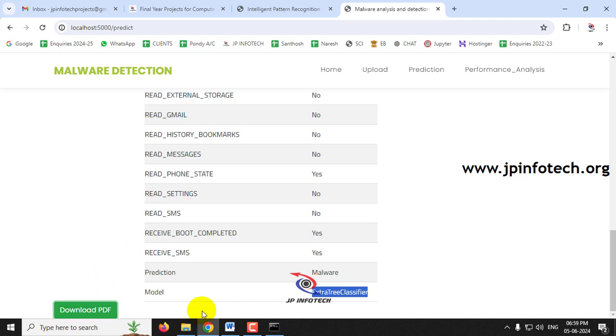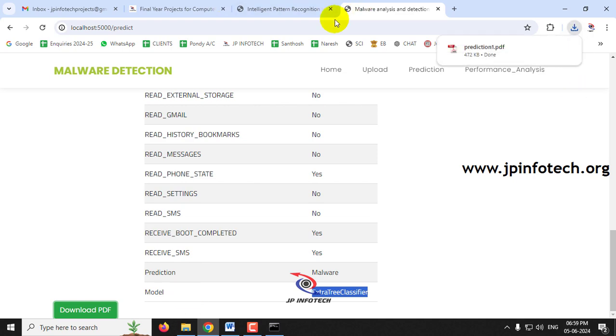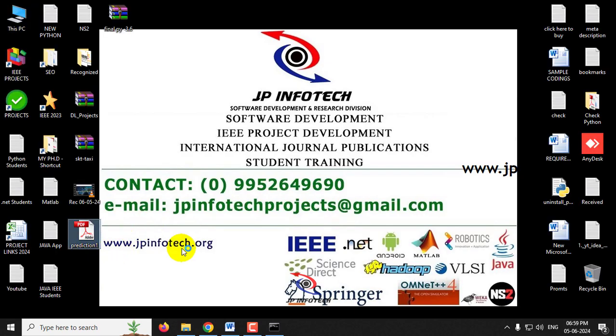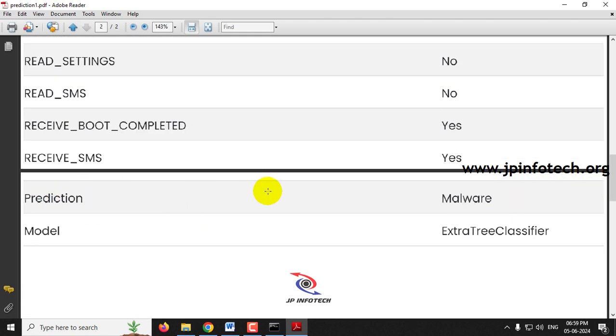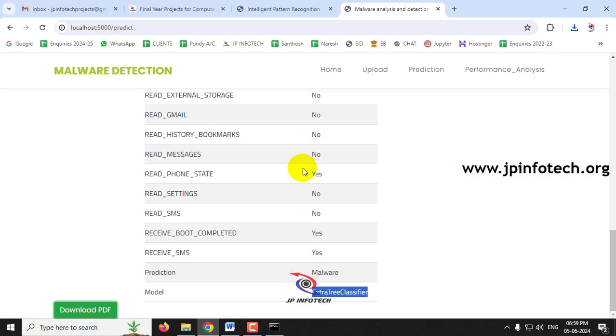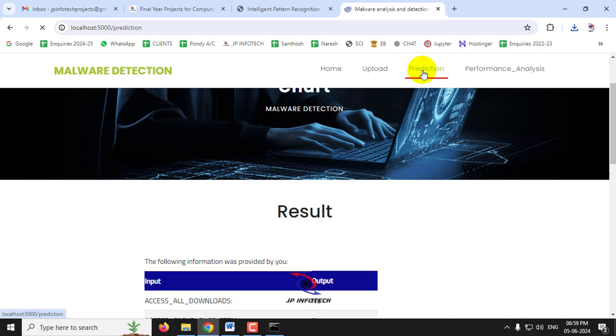So if you want, you can download this data, whatever we have created on prediction result, as a PDF. Just click this download PDF. I'll just save this on the desktop as prediction 1. You can see the data, whatever details were given, what is the prediction, what is the model that we have selected. The result can be exported. So if you want to check with another case, just click the prediction menu again.